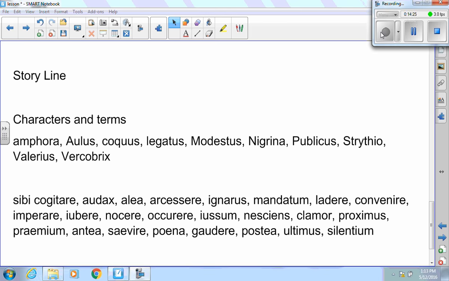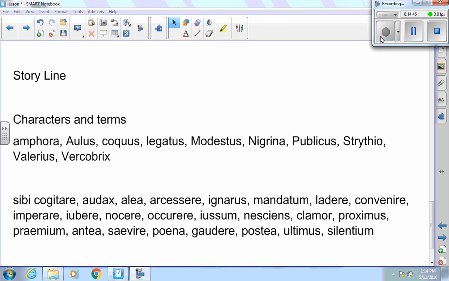Modestus is obviously upset being in the granary. He's trying to create a party, so he sends Strithio out to invite the guests and get some wine and some food. We pick up the story on the second day that they're in hiding. So he basically sends Strithio out at that point to get everybody underneath the granary.